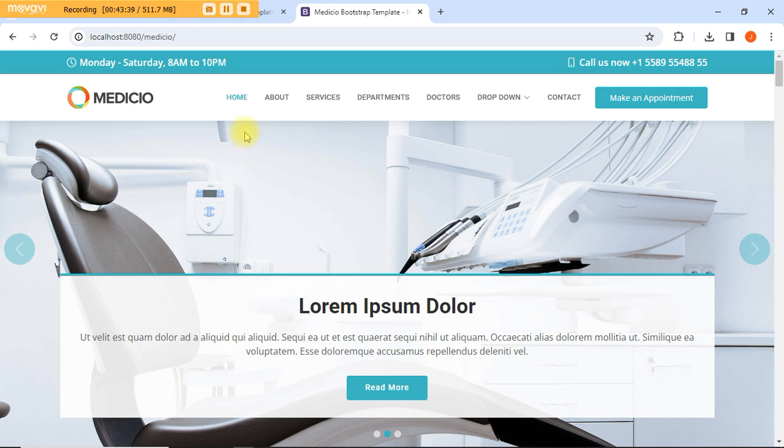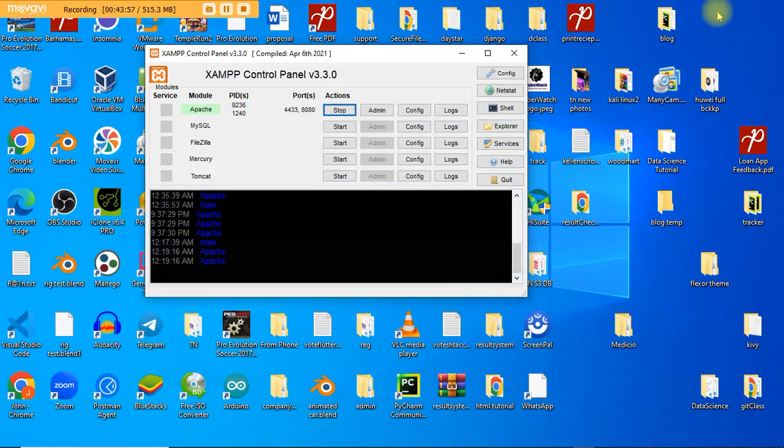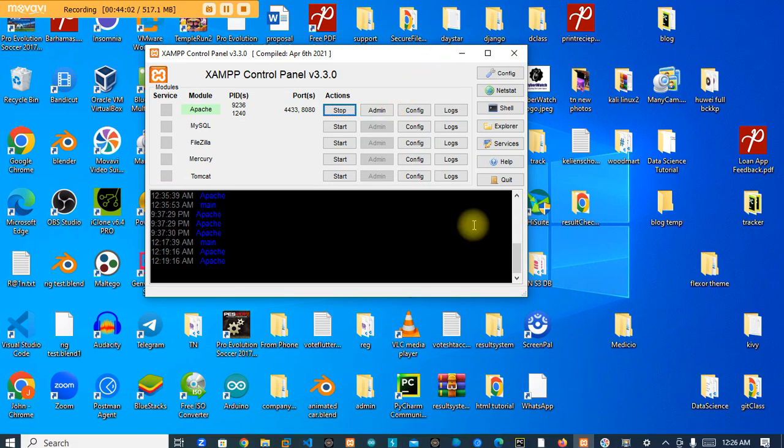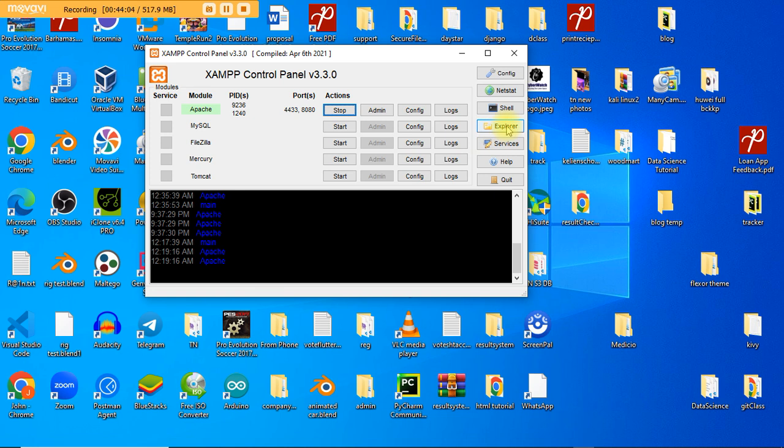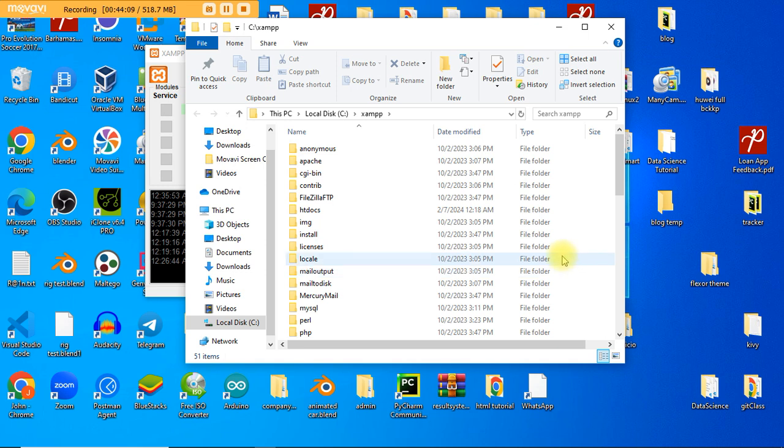So what we're going to be doing now is to edit these things so we can customize them to our own taste, to what we want. Let's go into that now. Let's minimize our website like so. Now let's go back to Explorer again, so we're going to access those files that we imported into the server.